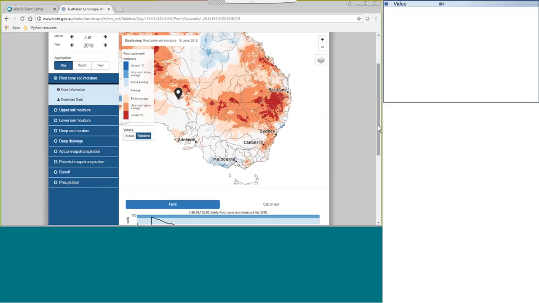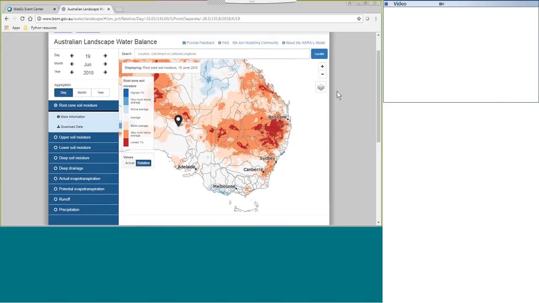If you're looking for a specific region of interest, you can use the search bar, which is at the top of the screen here. We've been given a few options: location, catchment, or latitude or longitude. You can use all of those to search for a catchment of interest.